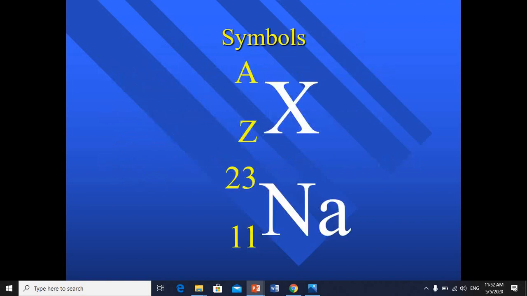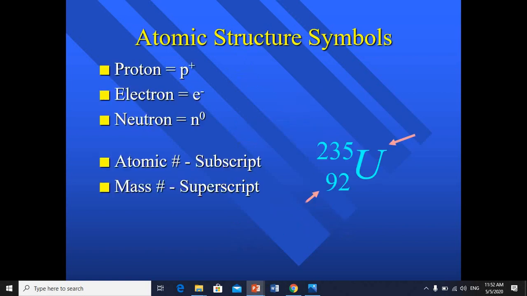So if I have the symbol X meaning the symbol of the element, Z is the atomic number, while A is the mass number. The biggest one is on the top, the mass number, which equals the protons and neutrons together, while the atomic number is the protons and also equals the electrons.